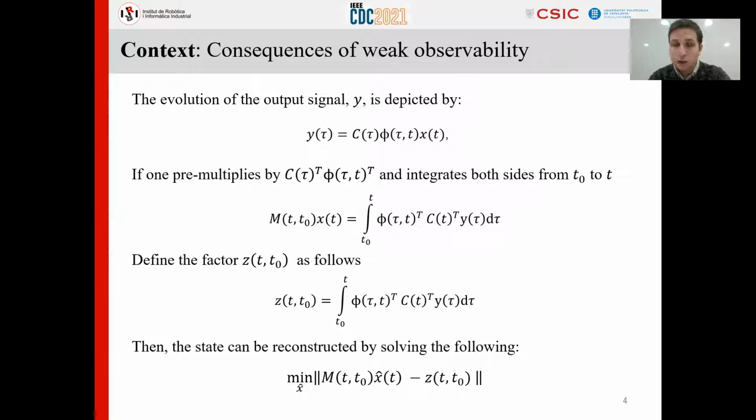If the system is completely observable, then there is a unique solution to the state estimation problem. And this is the property that you want in observers. However, if the system is weakly observable, so the matrix is ill-posed, then this optimization is also an ill-posed problem. So you will have numerical issues trying to solve this.